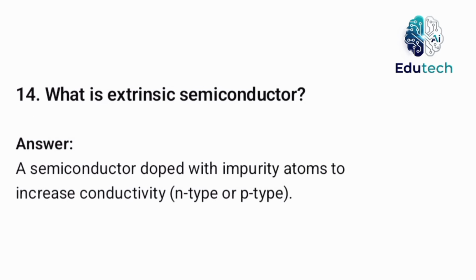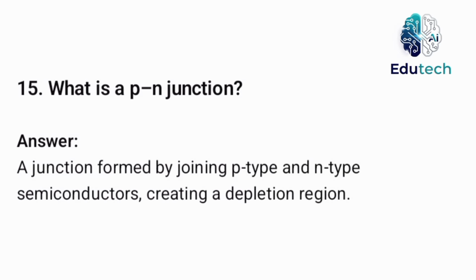What is extrinsic semiconductor? A semiconductor doped with impurity atoms to increase conductivity, N-type or P-type. What is a PN junction? A junction formed by joining P-type and N-type semiconductors, creating a depletion region.